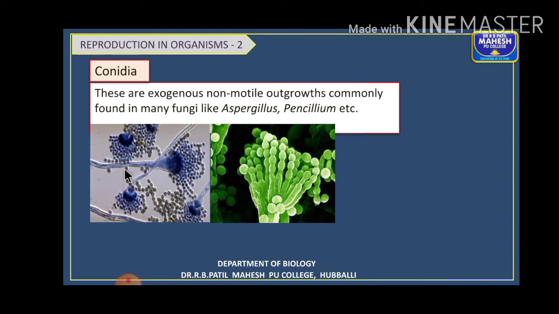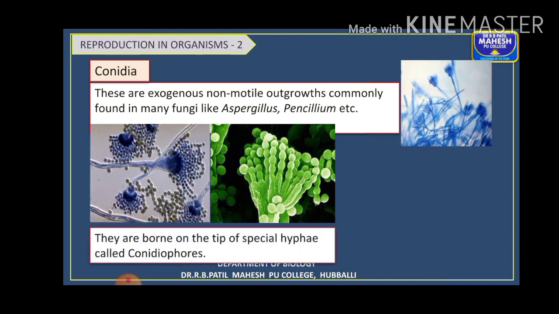This is the filamentous hyphae of the Penicillium. Here we call them the conidiophores. The conidia bearing structures are called conidiophores, and on the conidiophores the spores are produced exogenously, outside. They are called the conidia.